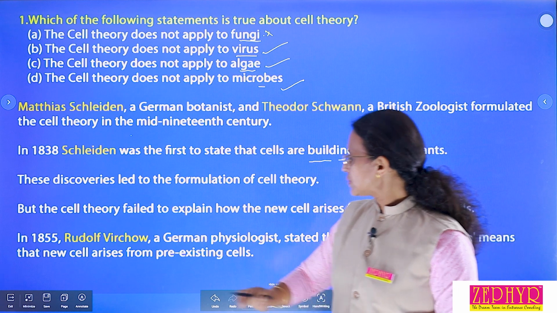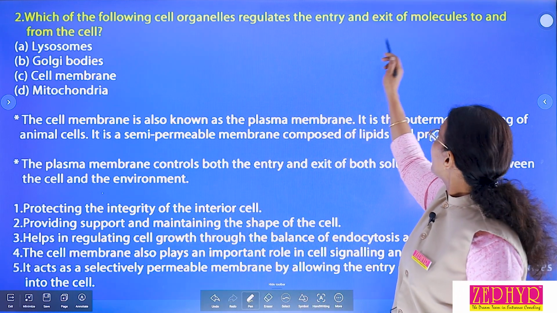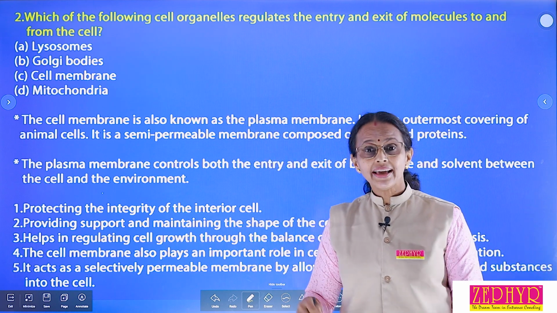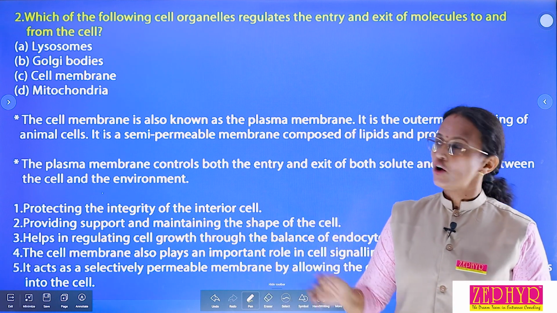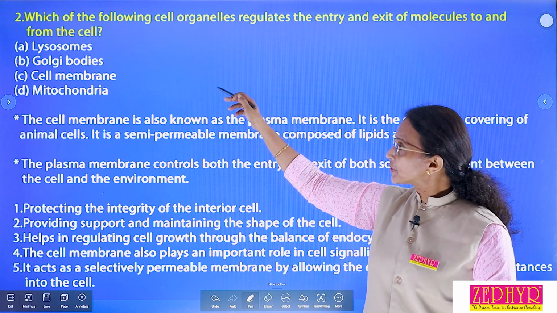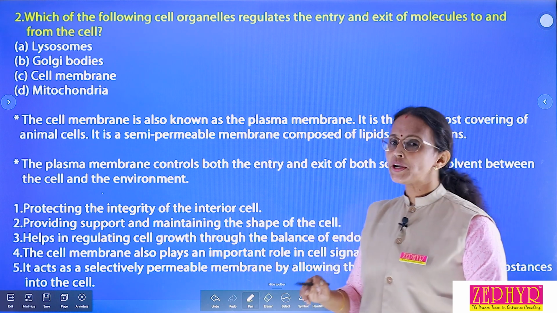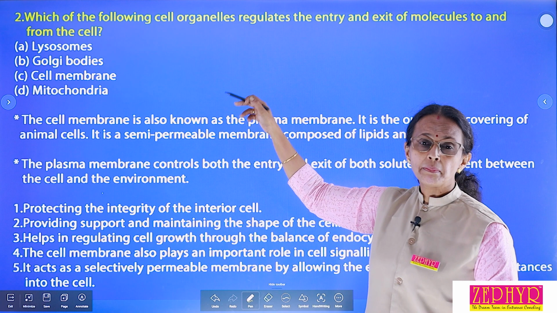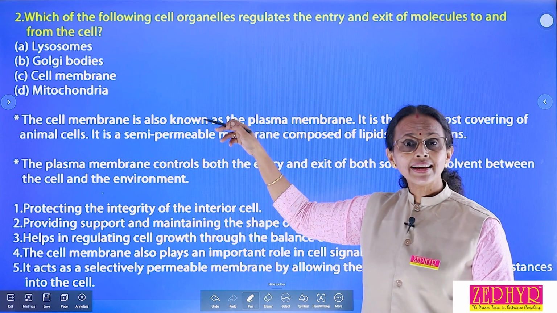Okay, then comes the second question. Which of the following cell organelles regulates the entry and exit of molecules to and from the cell? Entry and exit of molecules between inside the cell and outside the cell. Four options are there. First option, lysosome. Second option, Golgi body. Third option, cell membrane. And fourth option, mitochondria. You know that lysosome, Golgi body and mitochondria, these three are cell organelles. They are present inside the cell.